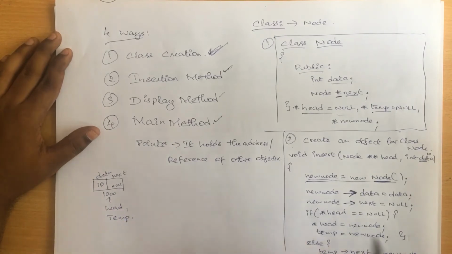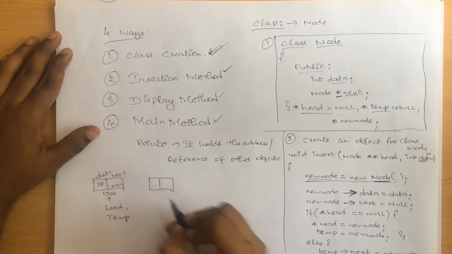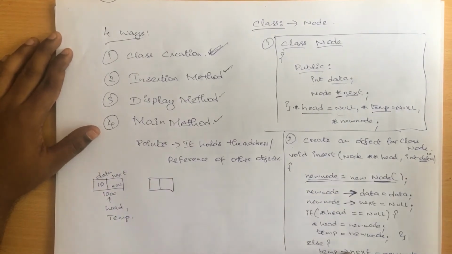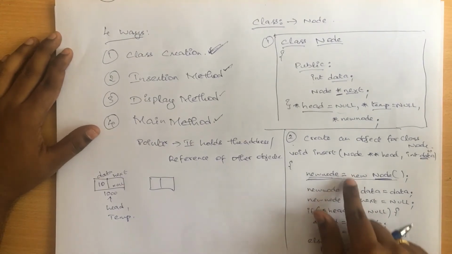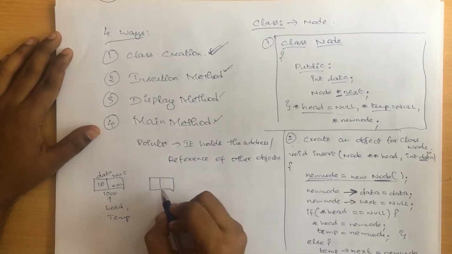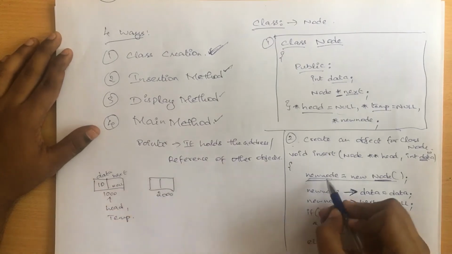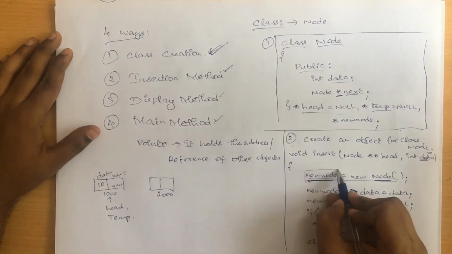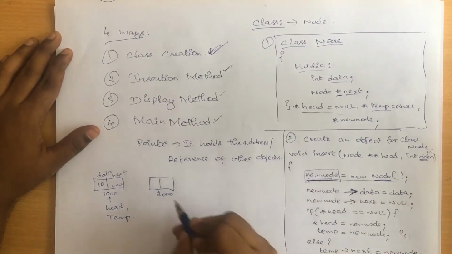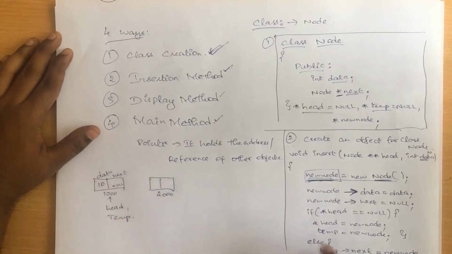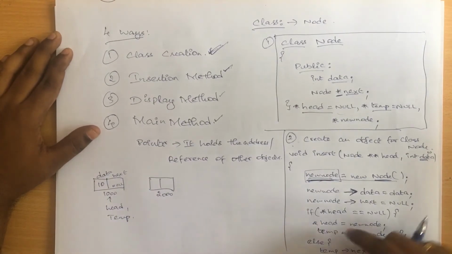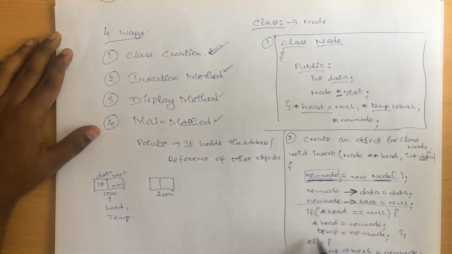Now assume that I have created my second node, meaning I have executed these lines earlier. Assume you have created one more new node, and this new node variable now holds the number 2000. So now the if condition will be false, so these three lines will not be executed.